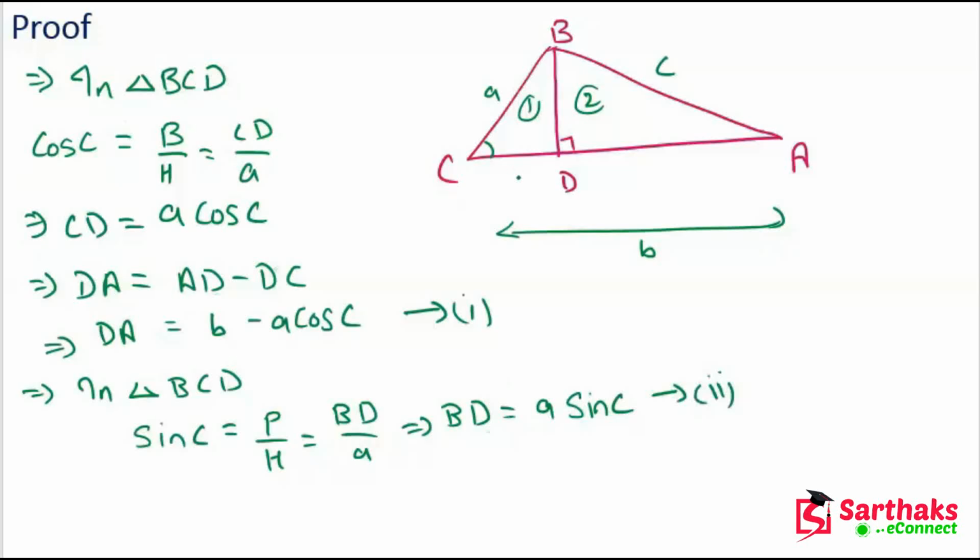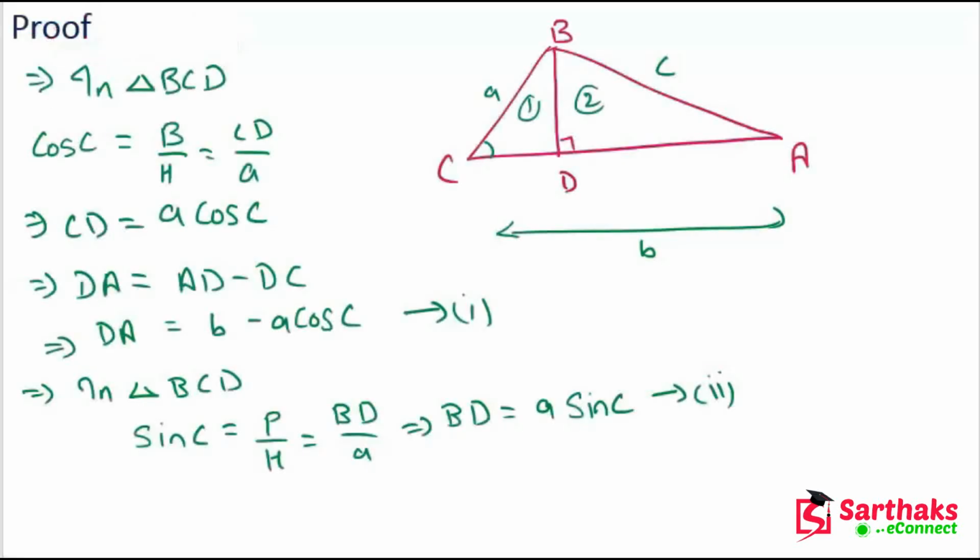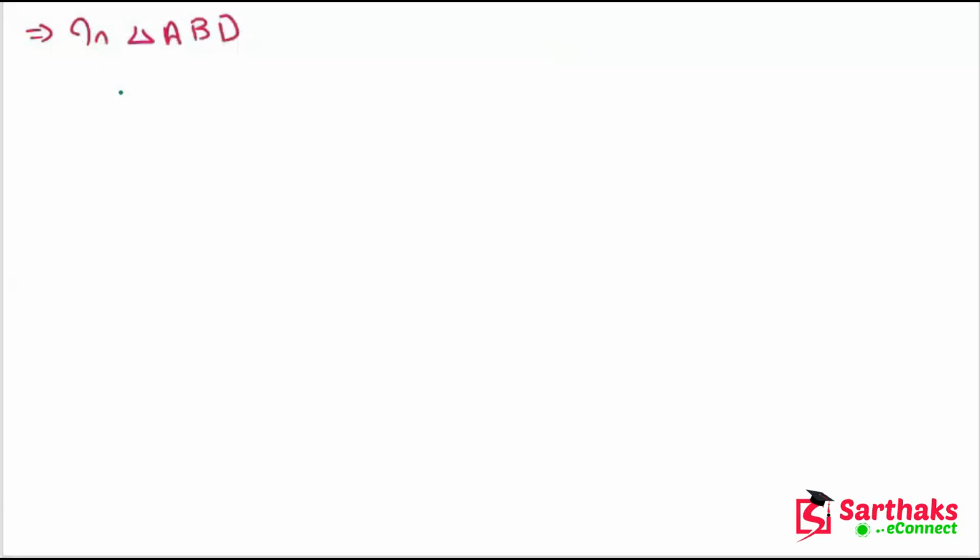Now in triangle ABD, this second triangle, we can write AB square is equal to BD square plus AD square.